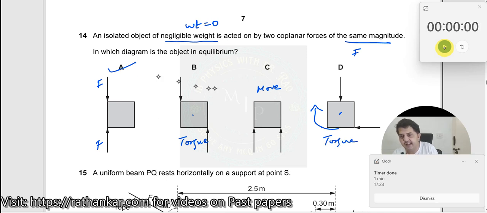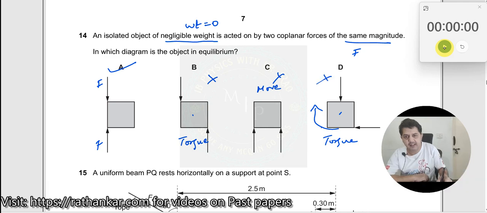So therefore A is the right answer. All the other options are incorrect, which is not possible.